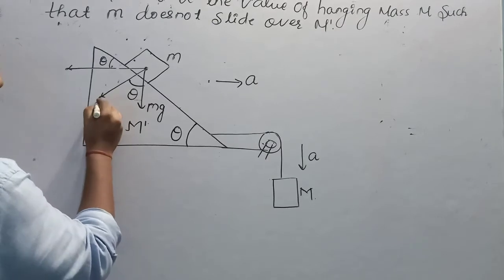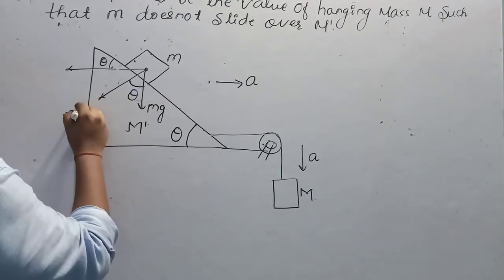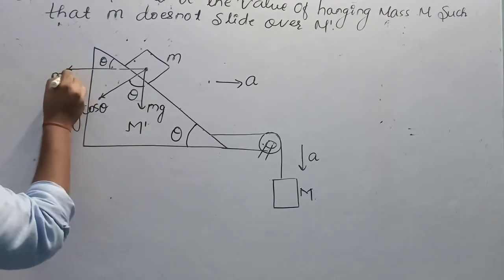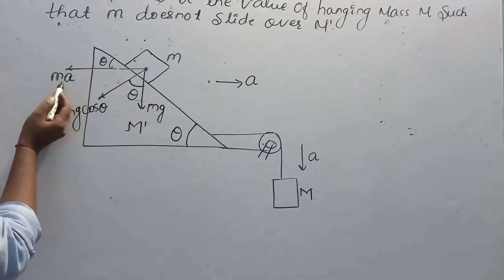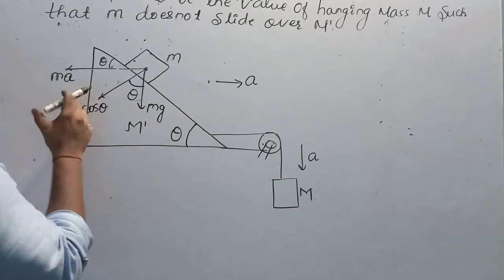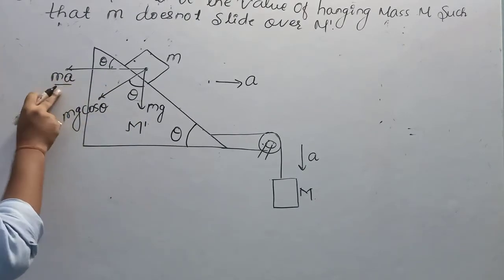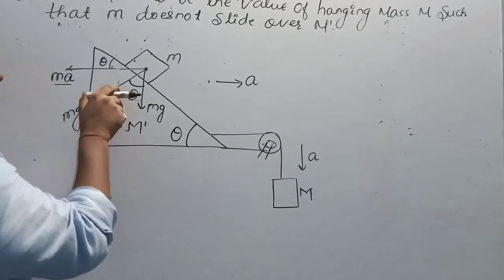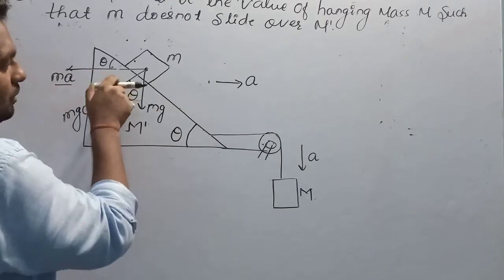The component of mg will be mg cos theta. Pseudo force is in the backward direction. The direction of pseudo force is opposite to the direction of acceleration of the observer.